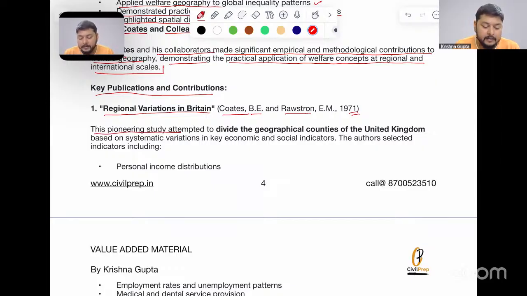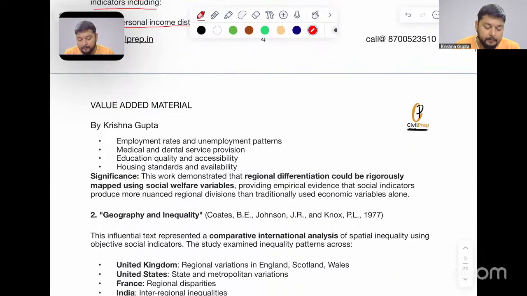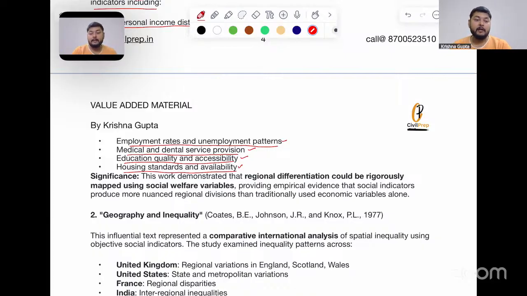This pioneering study attempted to divide the geographical counties of the United Kingdom based on systematic variation in key economic and social indicators. The authors selected indicators including personal income distribution, employment rate and unemployment patterns, medical and dental services provision, education quality and accessibility, and housing standards and availability. So these were certain things studied as a part of welfare geography in Britain.